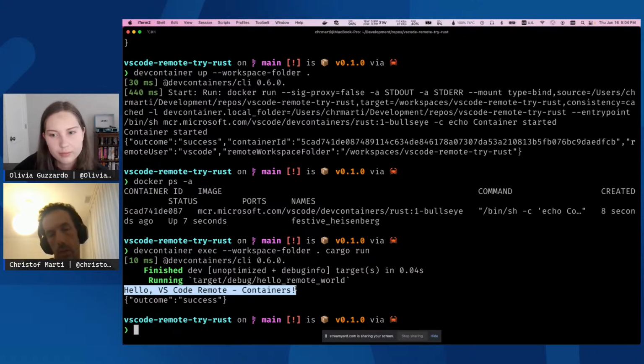That means you can use the same setup that you're using locally for development, and easily reuse it as a dev container in your CI builds, for example, to run tests or to produce artifacts from your build.